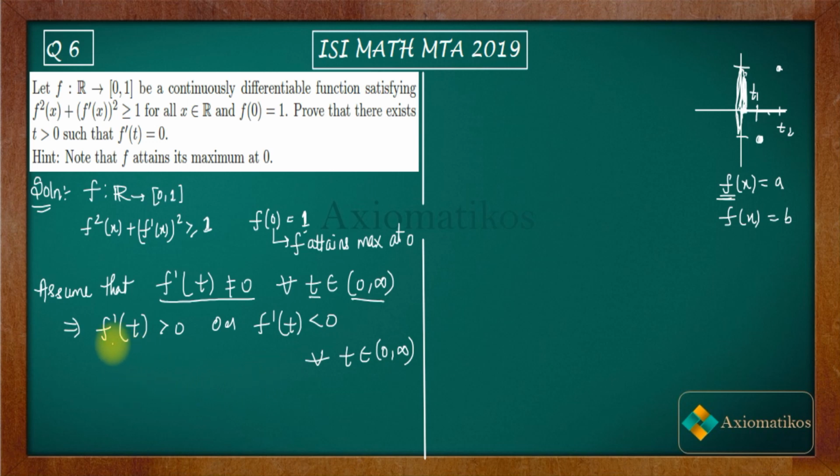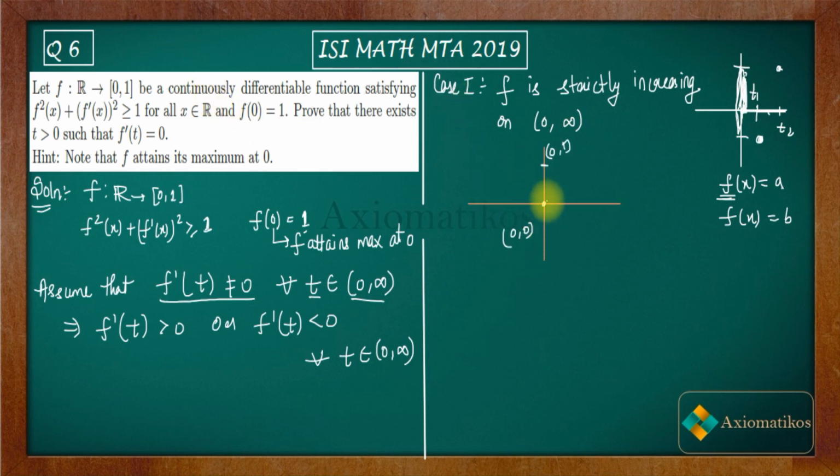So now we end up with these two cases: either your function is strictly increasing or your function is strictly decreasing. These are the only two cases that we have. So let us study case number 1. Suppose f is strictly increasing on 0 to infinity. Alright.